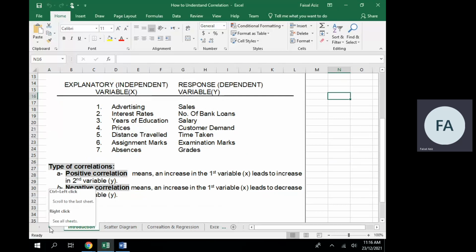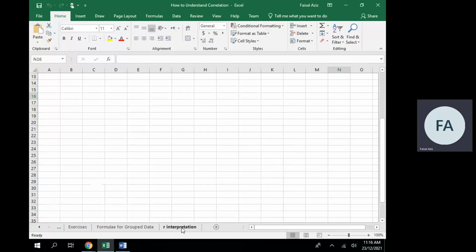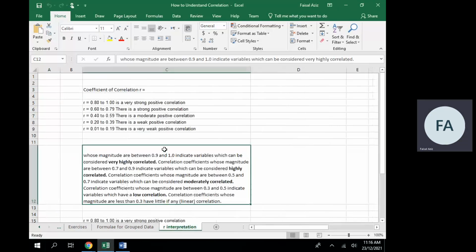Before moving further, I'll just take you to this screen where we have the readings on how to interpret the correlation coefficient. Calculating correlation is very simple in Microsoft Excel.